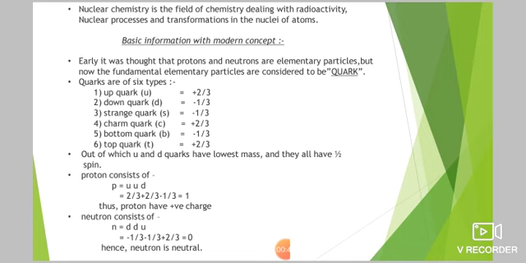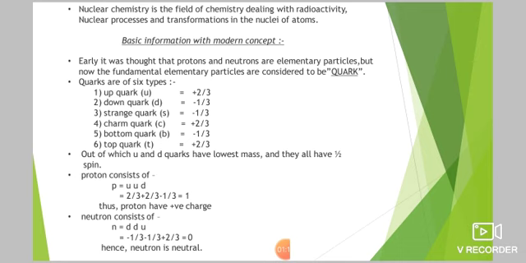Then what is nuclear chemistry? Nuclear chemistry is the chemistry which prominently deals with radioactivity, nuclear reactions, nuclear processes and their mechanisms, and transformation in the nuclei of atoms. So nuclear chemistry prominently deals with radioactivity and nuclear reactions, processes and mechanisms. Now we will see the basic information with the modern concepts.